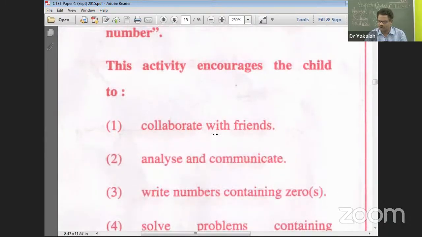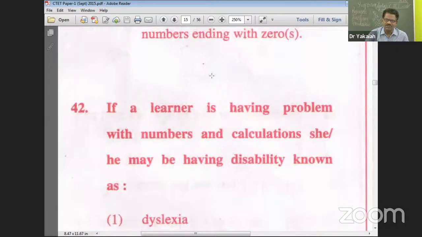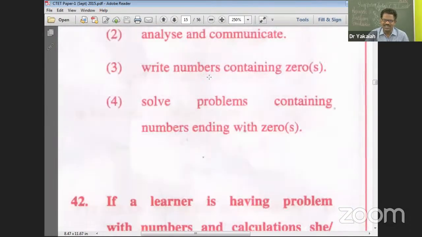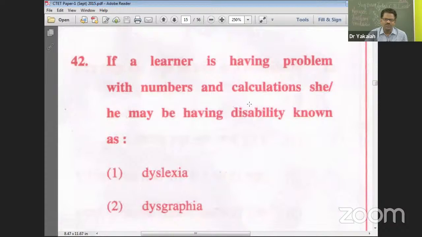Imagine without 0, numbers beyond 9: 1, 2, 3, 4, 5, 6, 7, 8, 9. After that, to write 10 you require 0. Without 0, your number set is highly limited, and thus it is powerful. Whatever the logic or reason, ultimately it is analyzing and communicating. When you debate and put your point of view, you are communicating and analyzing. That's right, Shilpa, you got it right. Let's go ahead. Question number 42.